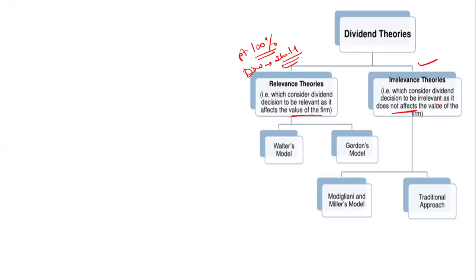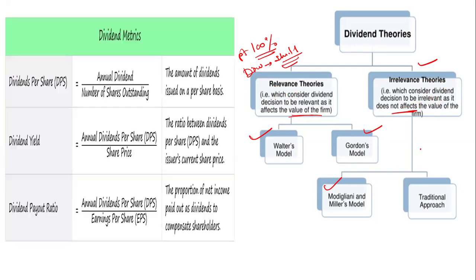So there will be no effect on the value of the firm. The relevance theory is given by the Walter model and the Gordon model, but the irrelevance theory is given by the Modigliani and Miller model and the traditional approach.